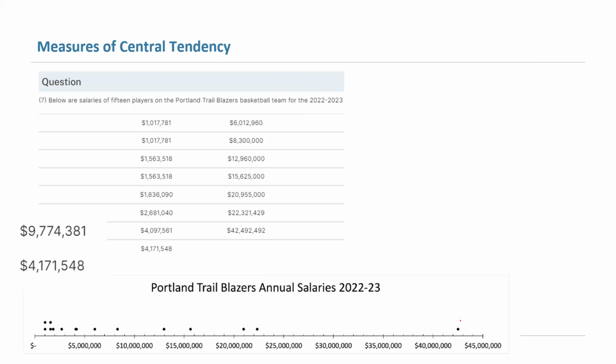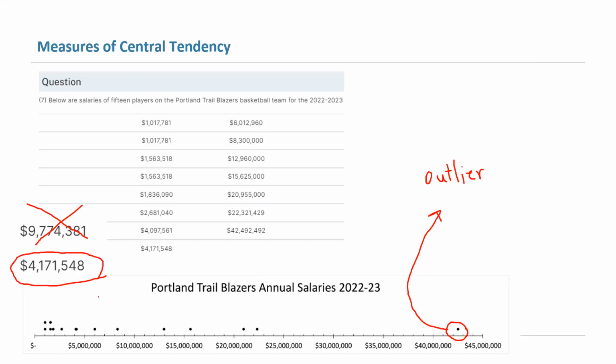Guys, since the data has an outlier here, this point, which is far away from the rest of the data, we are not relying on the mean. Outlier. Mean is not a good balancing point. Mean is not a good representative. Median is a good representative of the salary. So when you have a skewed data set, you always rely on the median.